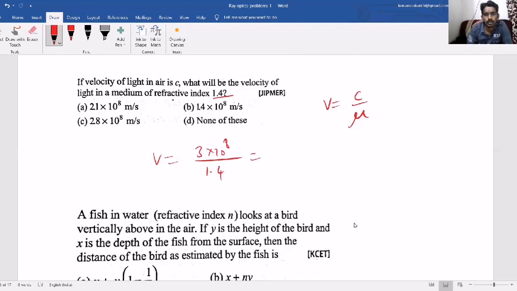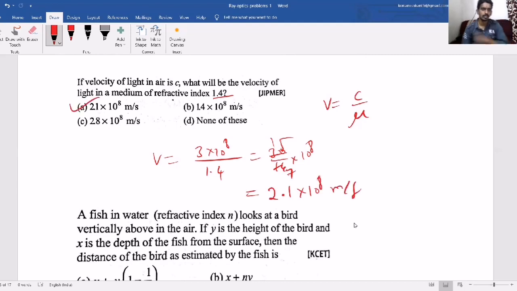So 3 by 1.4, 30 by 14, approximately 2.1 something into 10 power 8. So what is the correct answer? Option A.